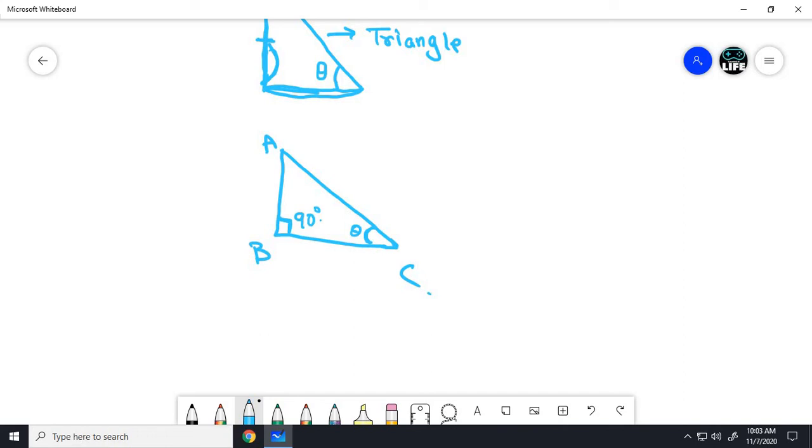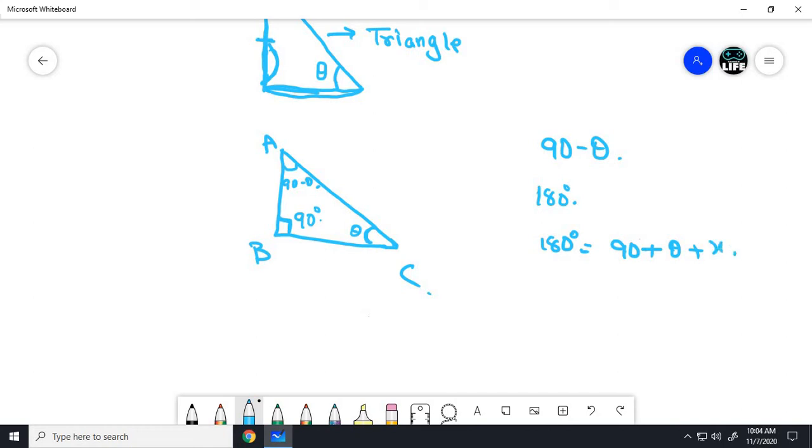Anyone in the chat, what will be the angle A? Come on, anyone. Yes, that's right. That is 90 minus theta is the answer. So A equals 90 minus theta. I'll explain you what is the reason. What is the sum of interior angles of a triangle? It is 180 degrees. So if one is 90, and one is theta, and another angle let's take as x.